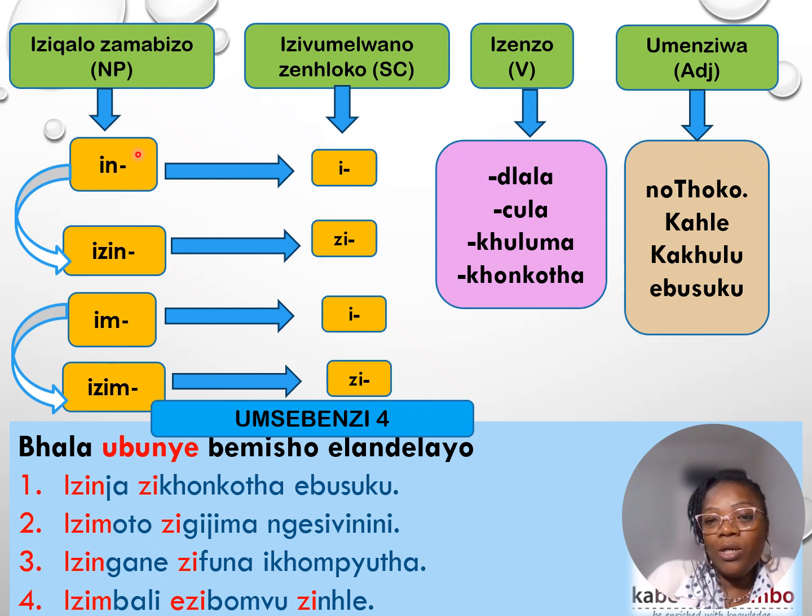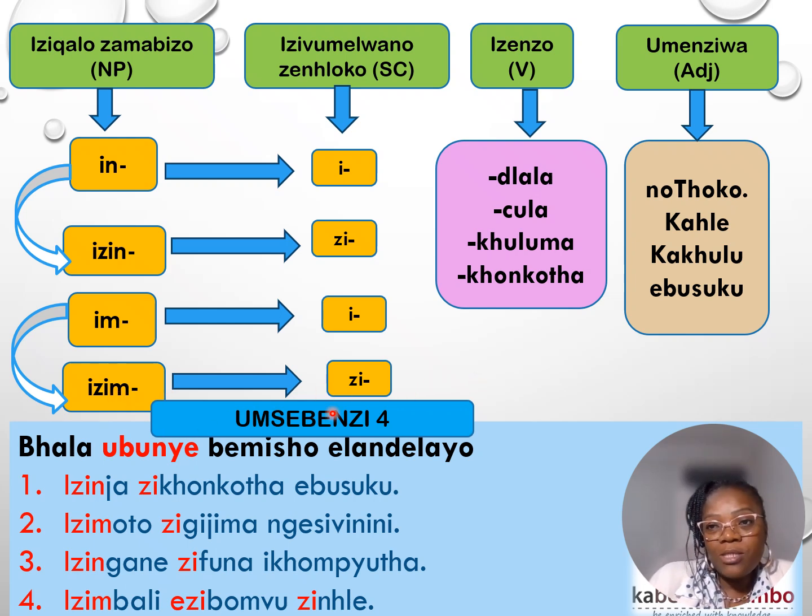But in beginning words will take izin in plural, all right? And then once the in is changed into izin in plural, the subject concord will be a z, then you add your verb and your object. And then for im beginning words, they will take an e as a subject concord, but in plural, they change into izim, and then the subject concord automatically changes into a z because now the noun is in plural.